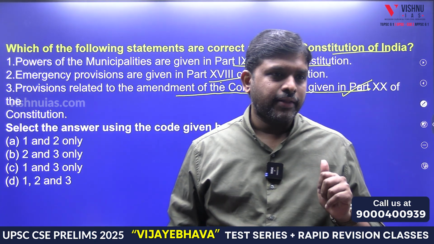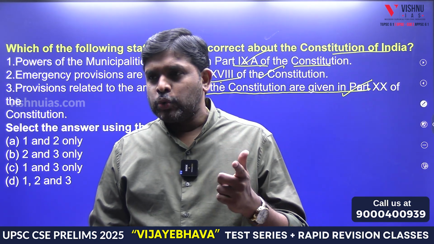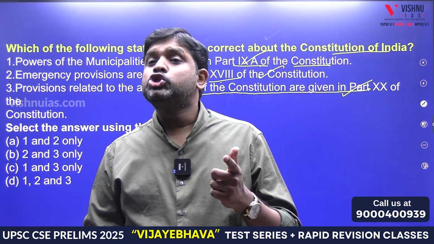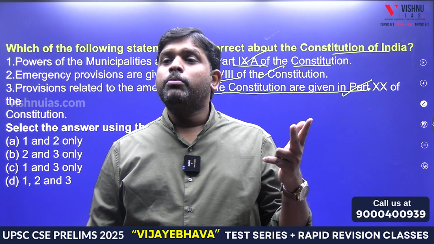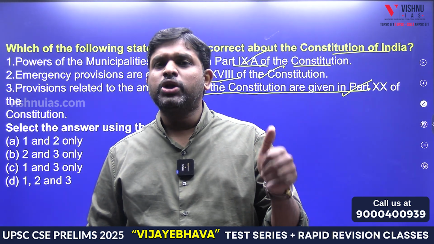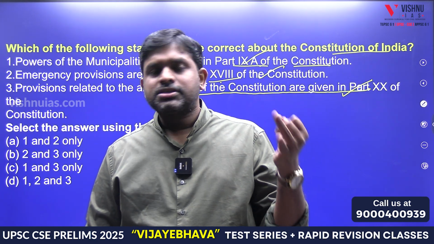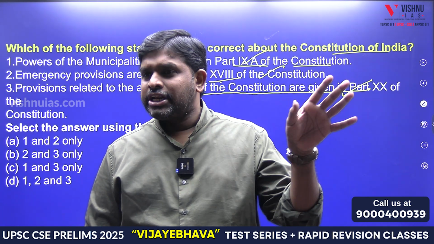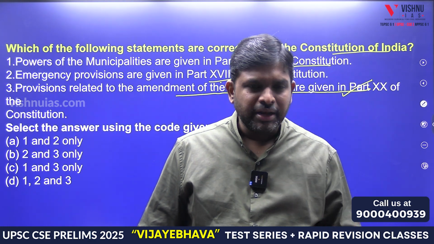So Schedule 1, Union and the States. Schedule 2, salaries and allowances of all the constitutional bodies up to High Court judges. 3, oaths and affirmations except President and Vice President. 4th, Rajya Sabha members. 5th, schedule areas, tribal areas. 7th, Union list, State list, Concurrent list. 8th, languages. 9th, no judicial review. 10th, anti-defection laws. 11th and 12th, Panchayat and municipalities.